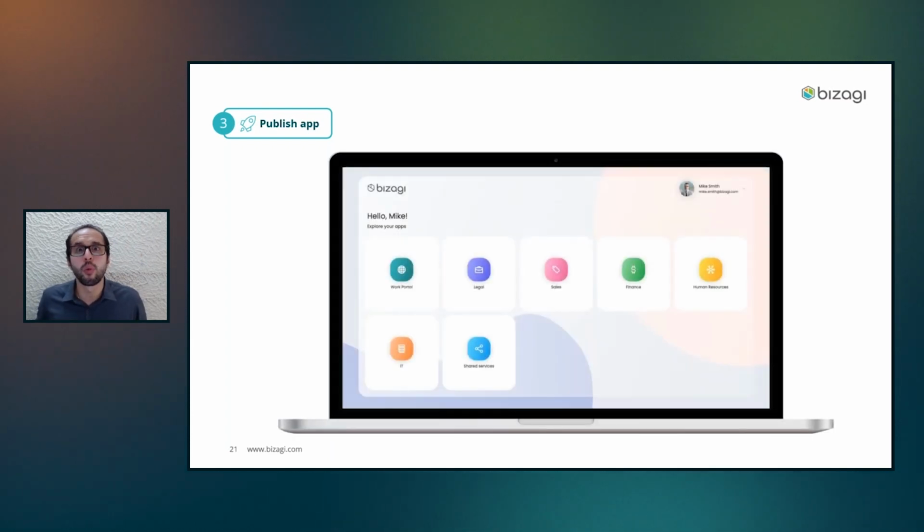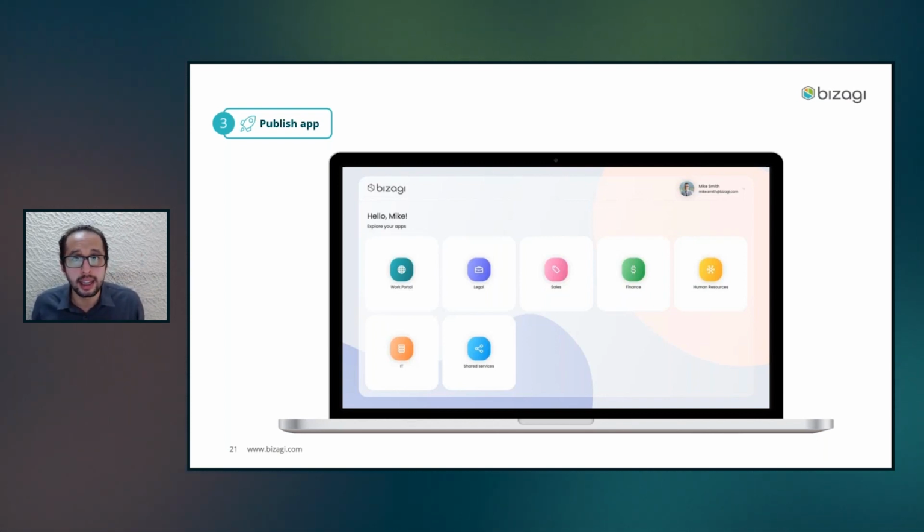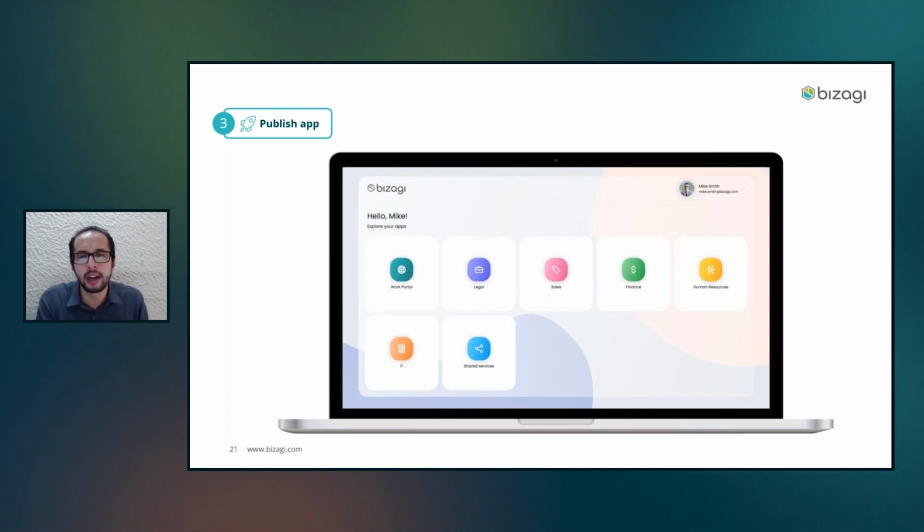The first of them is what's called Bizagi App Launcher. The Bizagi App Launcher is this homepage where every single user can go directly and see all the applications they have access to. Really important, and I am going to come back to one of the first slides that I presented, one of the analyses that we did, is that different users can have different approaches to applications. But also we understand that the same user can have different approaches to different types of applications.